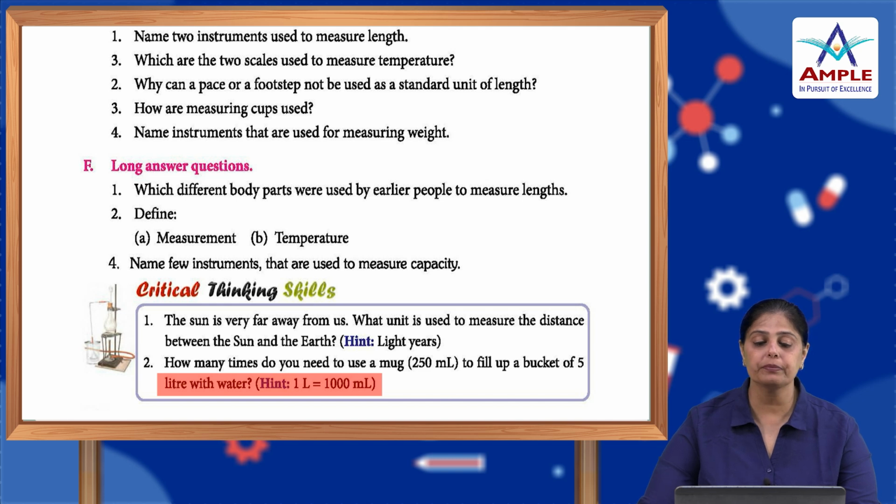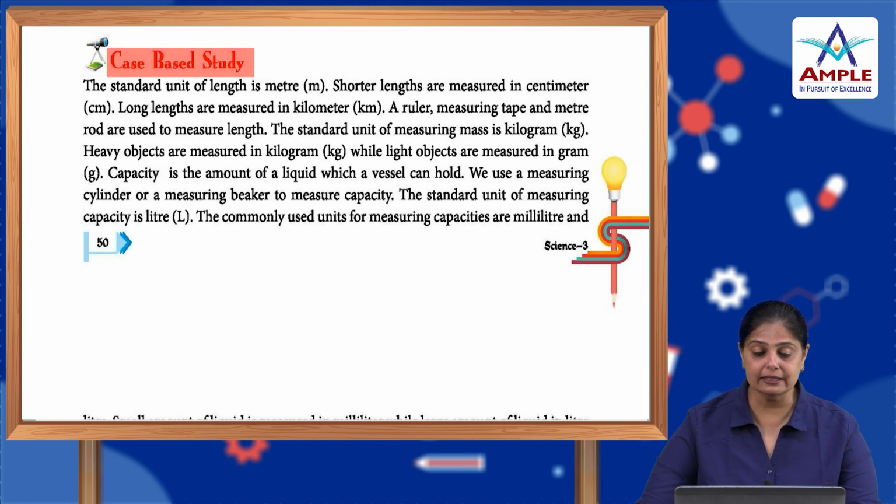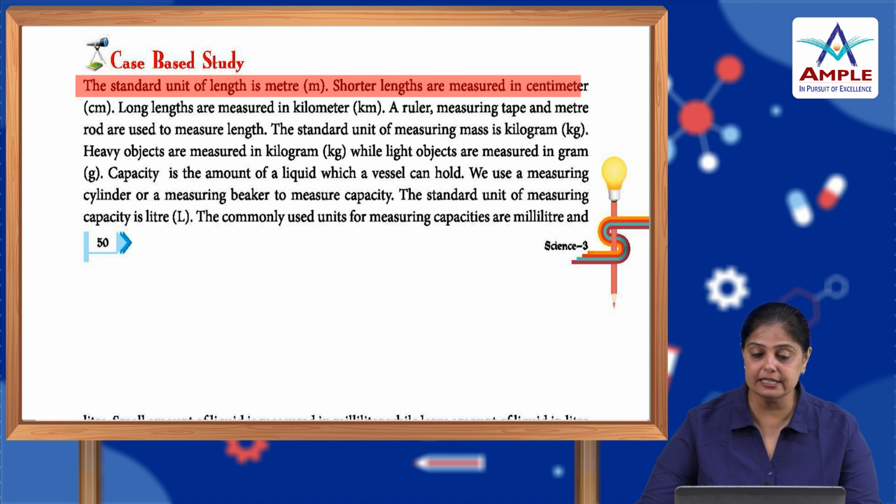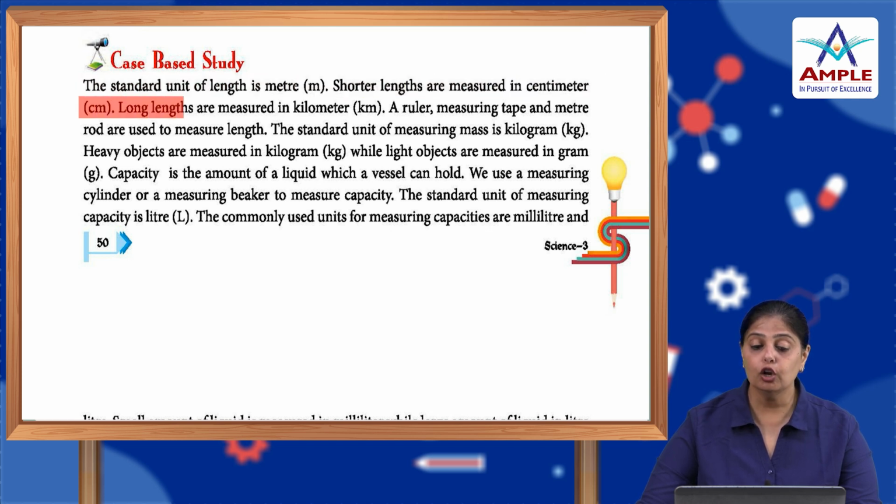Alright. Now, case-based study. The standard unit of length is a meter. Shorter lengths are measured in centimeter, that is cm. Long lengths are measured in kilometer, km. A ruler, measuring tape and meter rod are used to measure length. The standard unit of measuring mass is kilogram or kg. Heavy objects are measured in kilogram, light objects in gram.